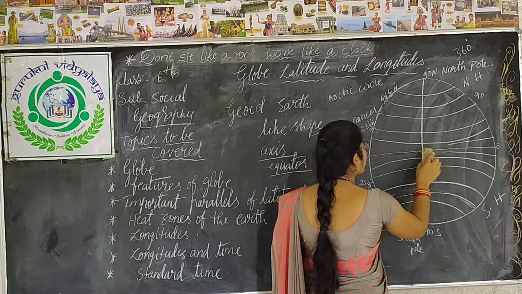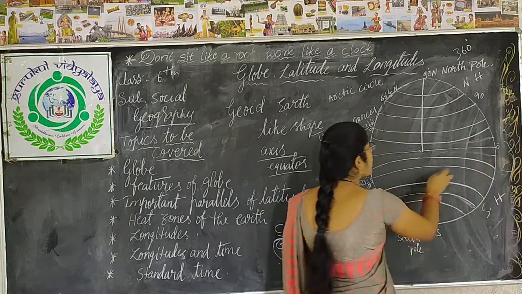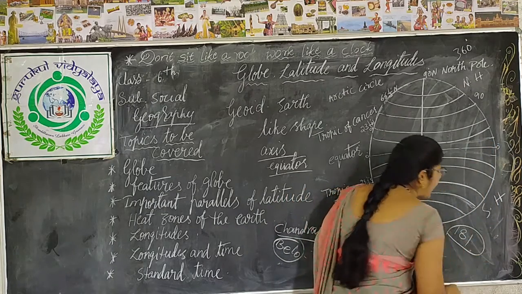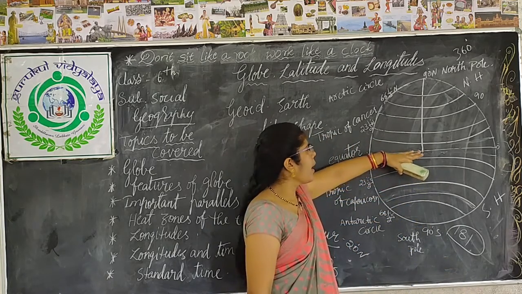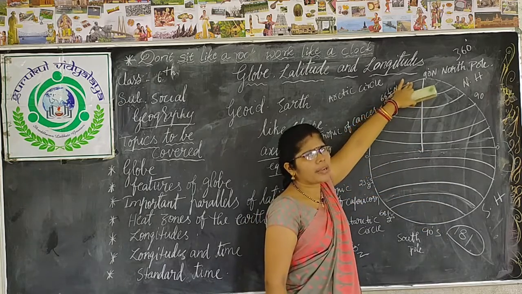Now there are some important latitudes also drawn. As I told you, the total number of latitudes drawn on the earth, including the equator, is 181. The longest latitude is the equator, and from the equator down there are 90 latitudes, and from the equator up there are 90 latitudes.